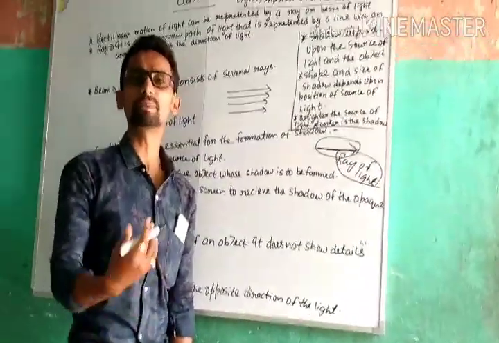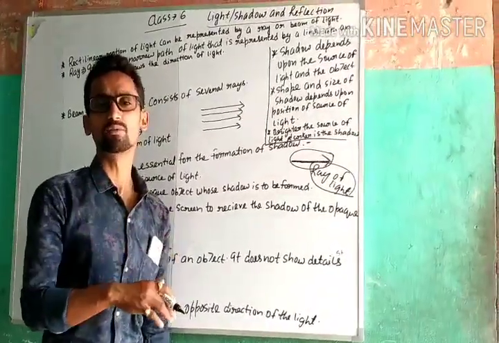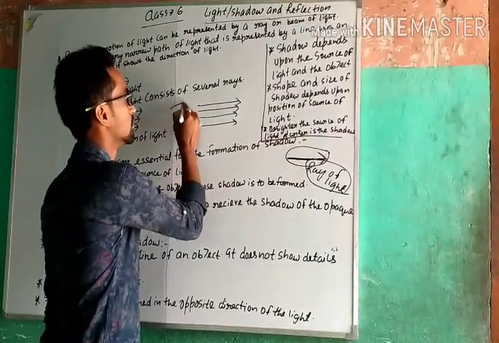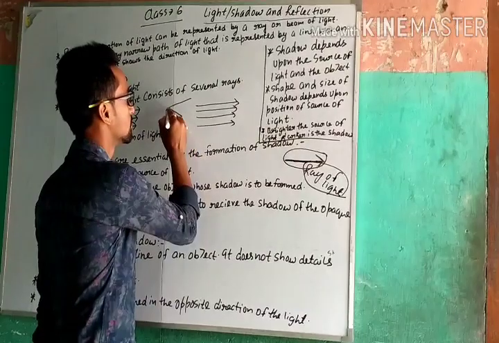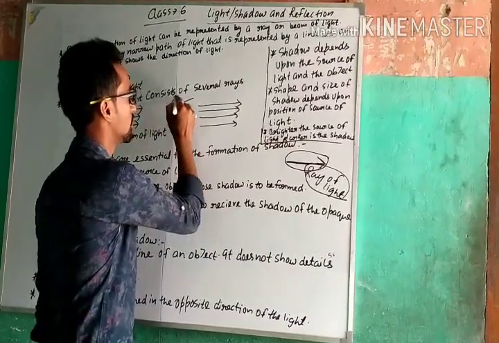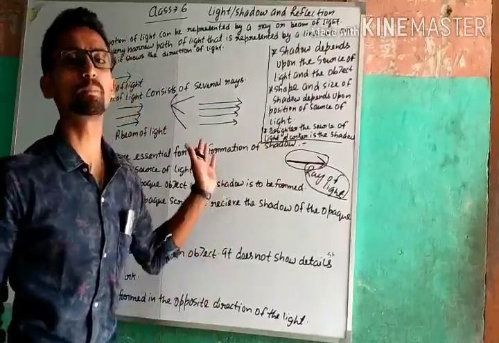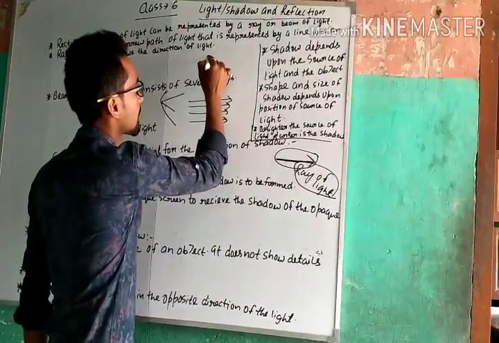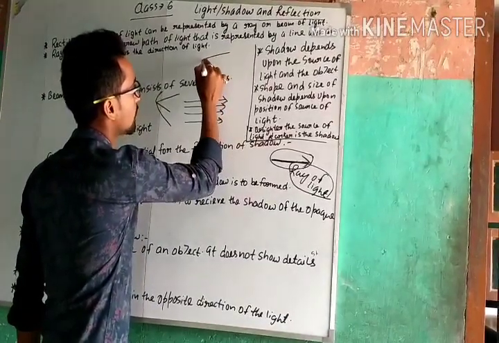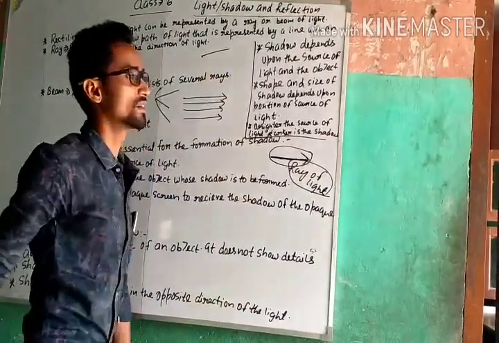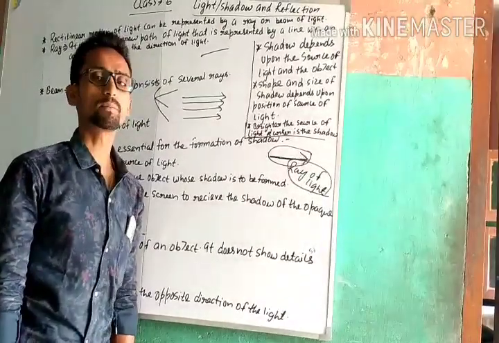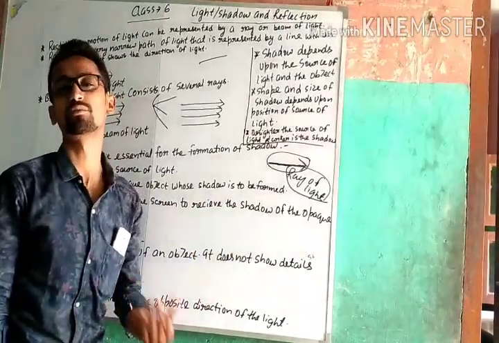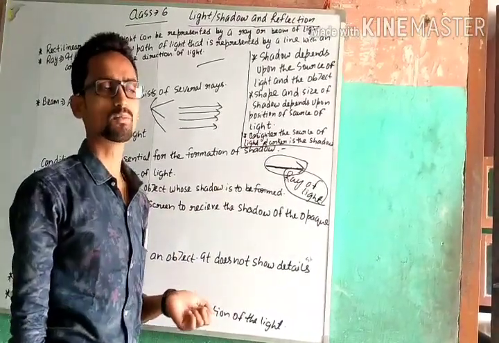Beam of light may be converging or diverging. It means if there is a source of light and all light rays diverge from here, we can say that it is a diverging beam of light. When all light rays converge to a point, then we can say that it is a converging beam, and the point is known as the converging point, and from where all the light rays diverge is known as the diverging point.